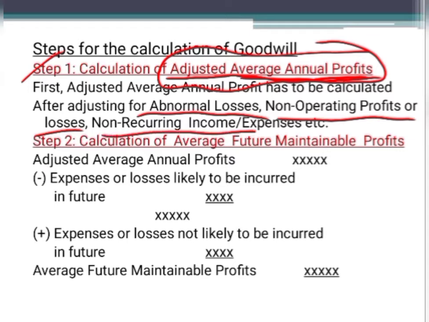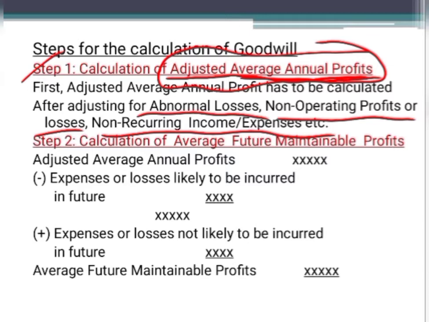Similarly, non-recurring income or expenses. Non-recurring means which is not recurring in nature. You will not come across such adjustments every now and then. Only once in a while you will have such a transaction. For example, there is a machinery which you have been using for several years. It has become old, and you want to replace it. Now the book value of that machinery is 20,000, but you are selling it for 22,000. So what happens here? You are getting 2,000 profit on the sale of a fixed asset, that is machinery. But is it recurring in nature? Every year will you sell the machinery? No, only once in a while you will come across such an adjustment.